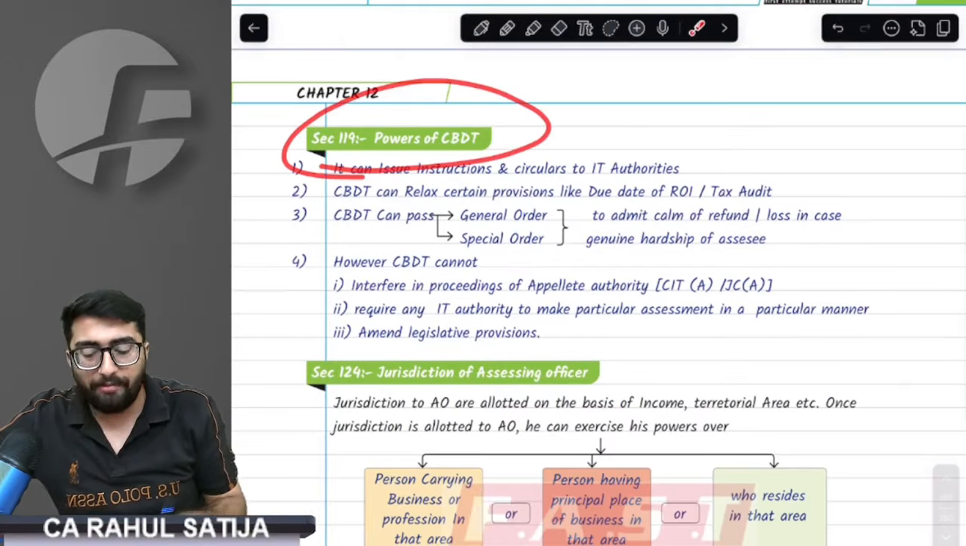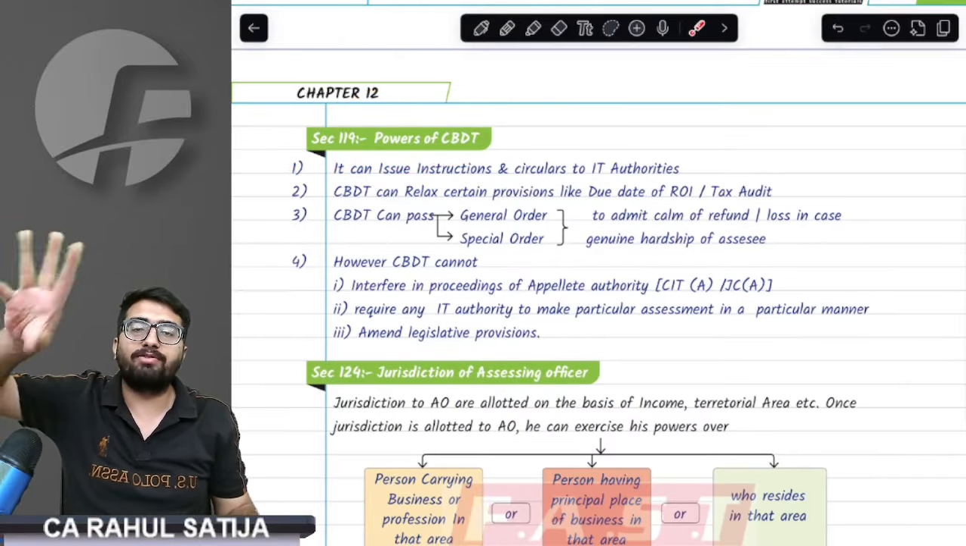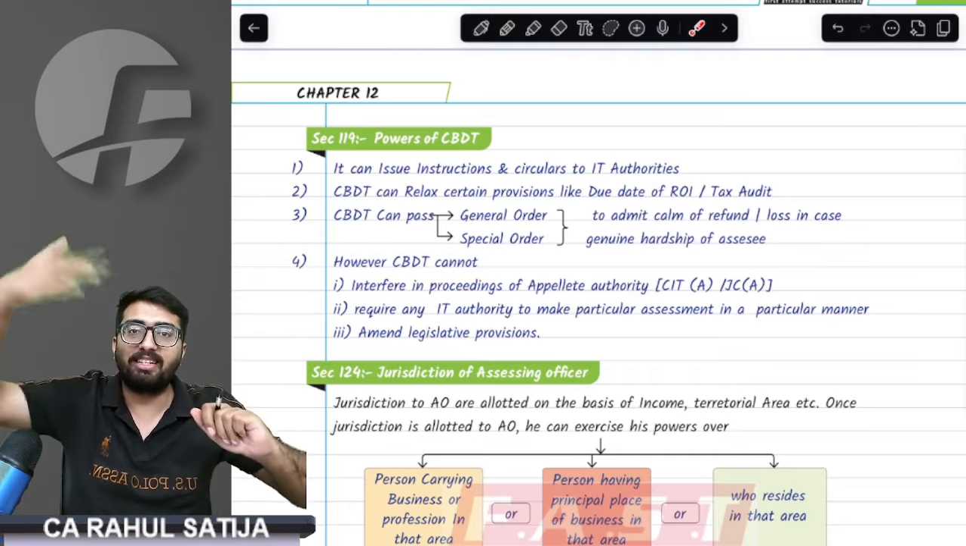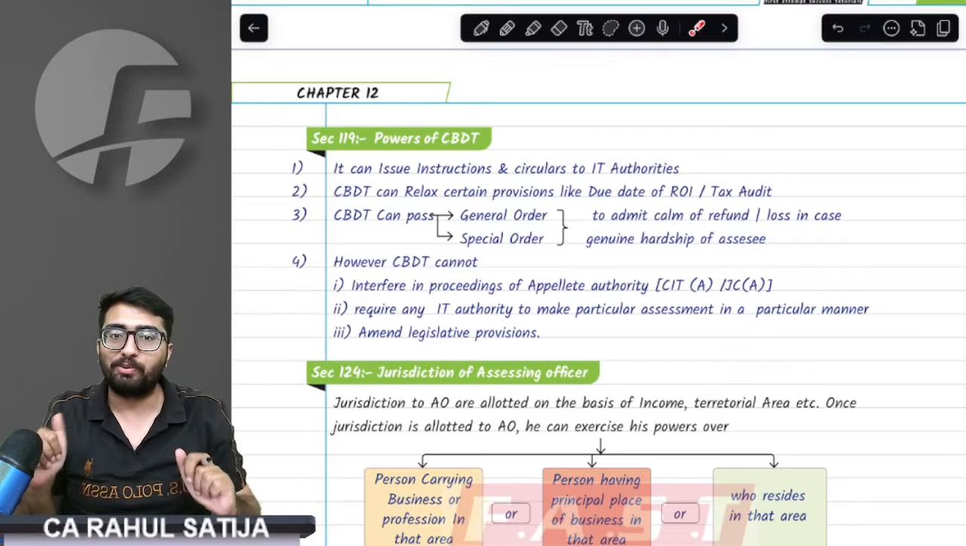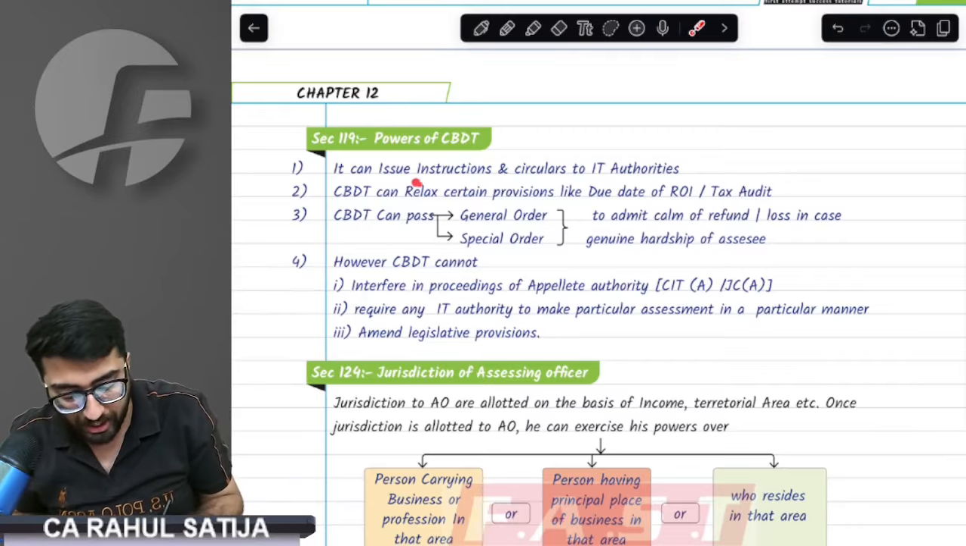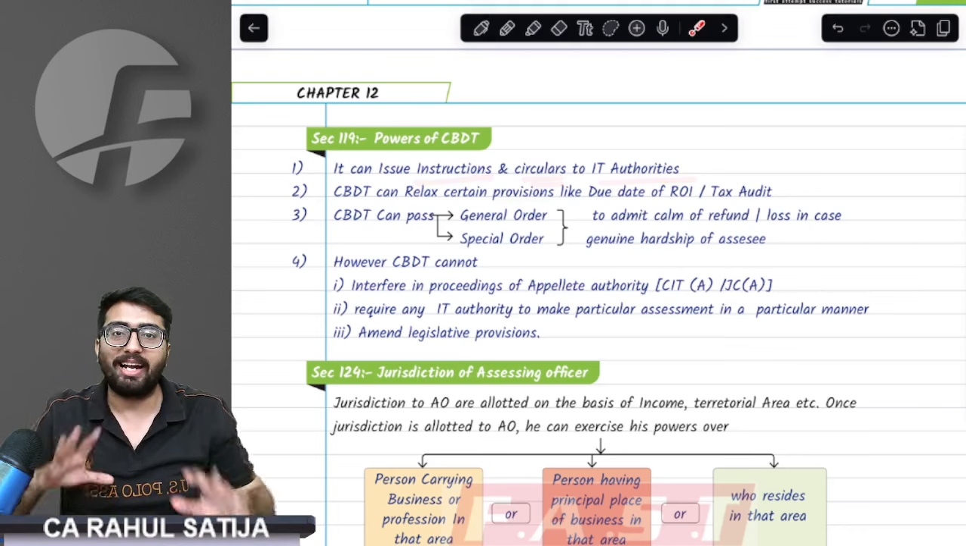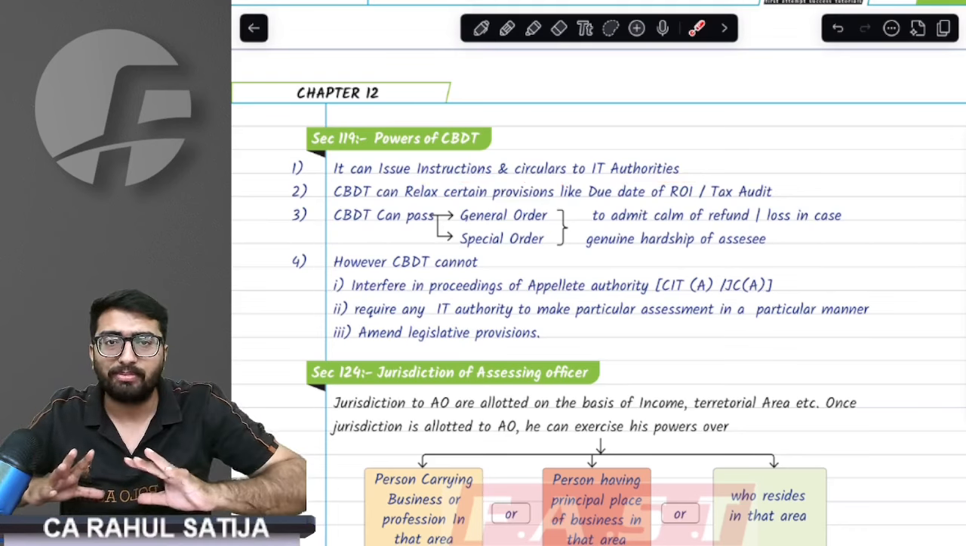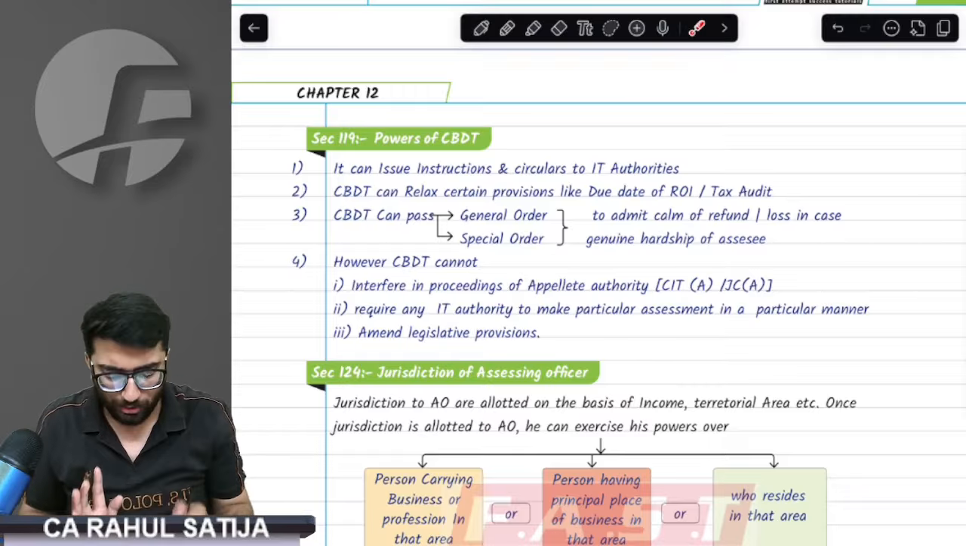Now we have the powers of CBDT. We have three things that CBDT can do and three things that CBDT cannot do. First, CBDT can issue instructions and circulars to IT authorities. See, if an IT authority is unaware of how to do block assessment, CBDT might give instructions. Many instruction circulars are being issued.